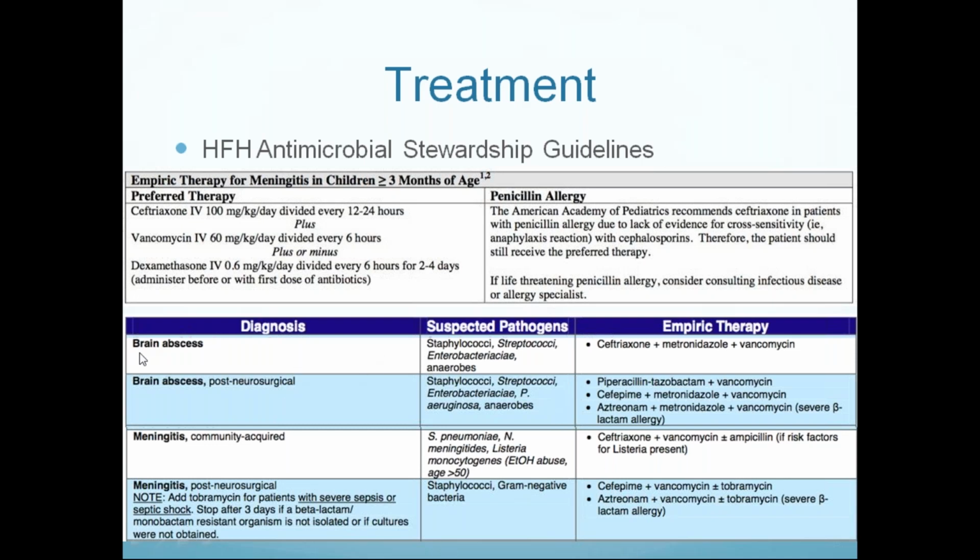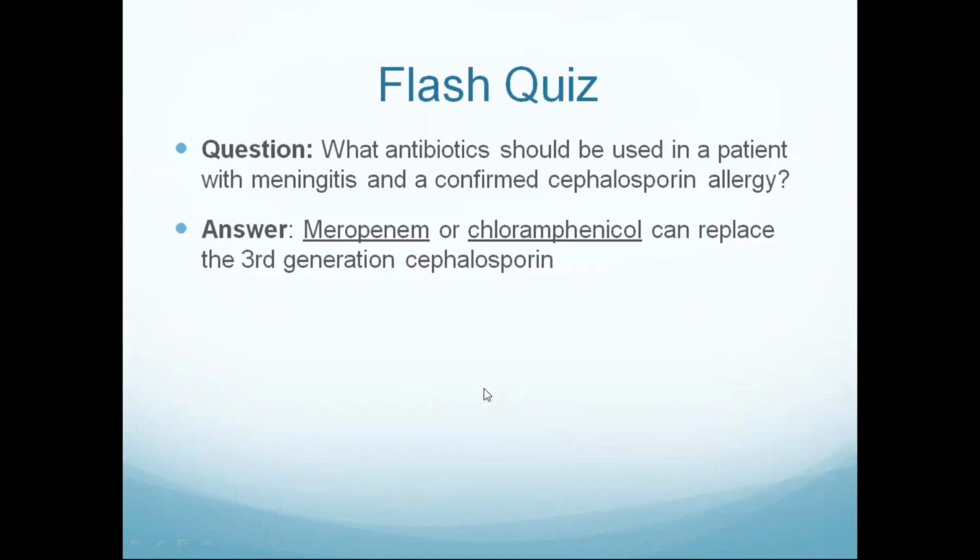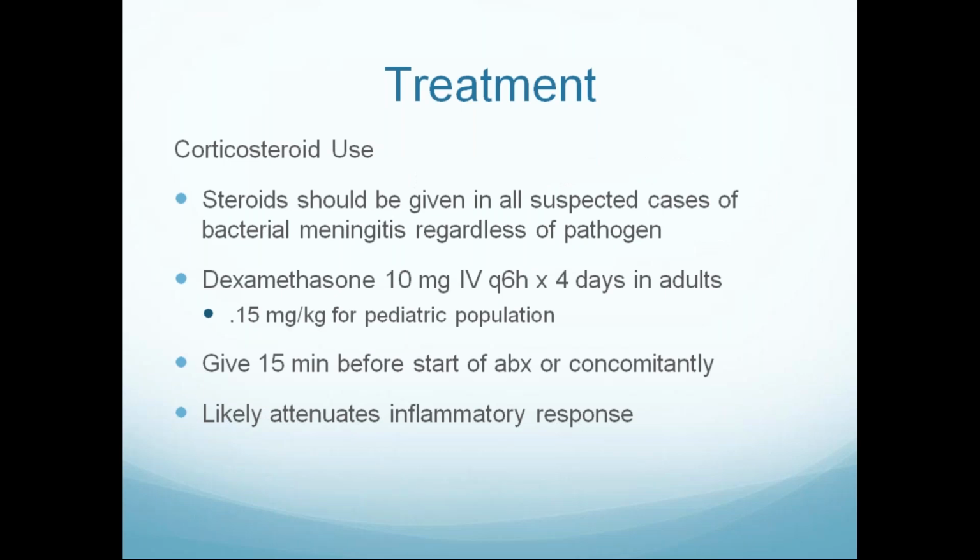If the patient develops brain abscess secondary to meningitis, we have to add anaerobic coverage like metronidazole, and vancomycin for MRSA coverage. Meropenem and chloramphenicol are next generation. If the patient has multi-drug resistance or resistance to ceftriaxone, we have to add meropenem. If the patient has brain abscess, we can also add meropenem. The ideal time for administration of steroid or dexamethasone is 20 minutes before administration of antibiotics. The role of dexamethasone only lasts for 6 hours after meningitis.